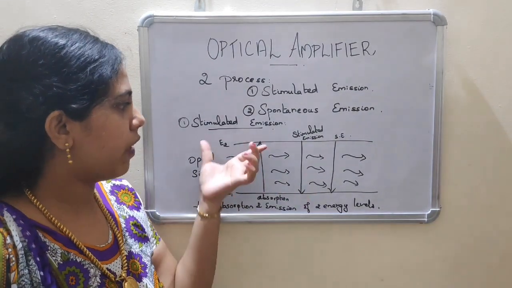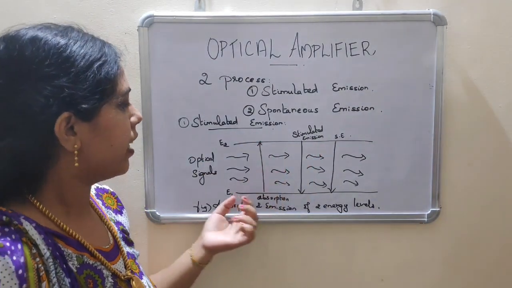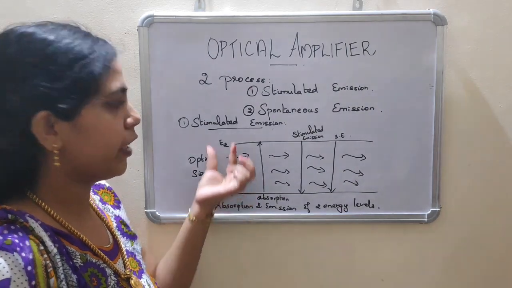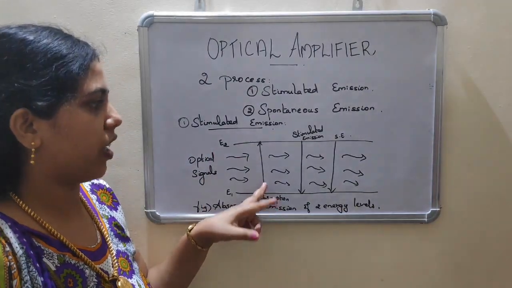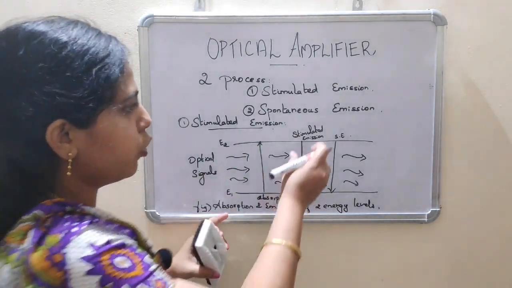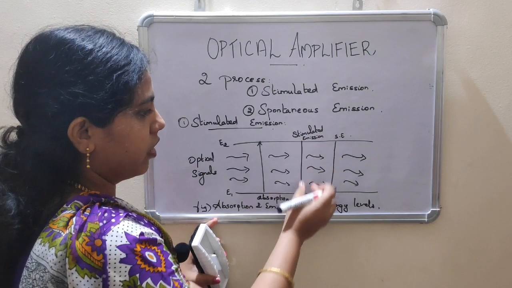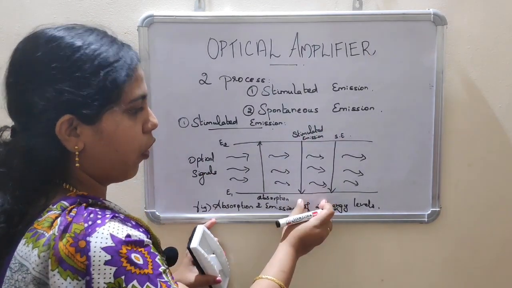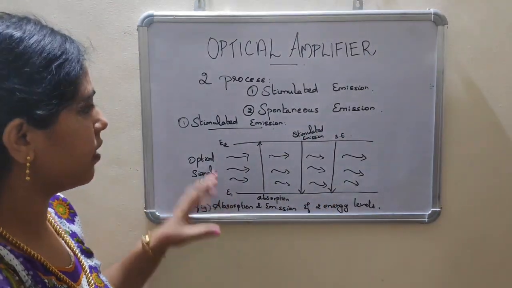E1 means lower energy level, E2 means higher energy level. The E1 to E2 transition is done by absorption of photons of energy hf. The E2 to E1 transition is done by stimulated emission of photons of energy hf.